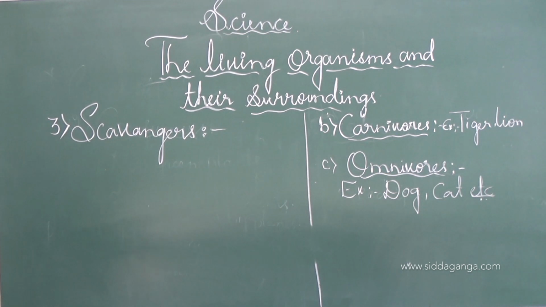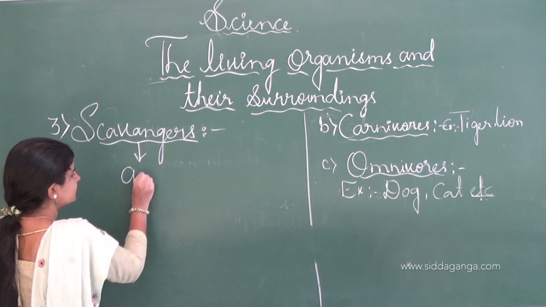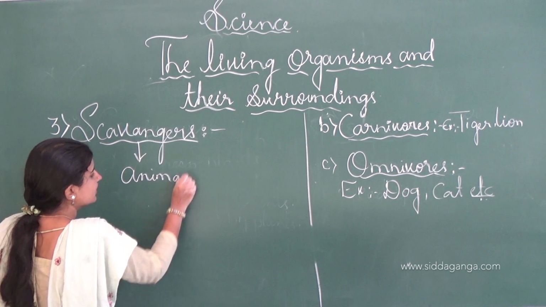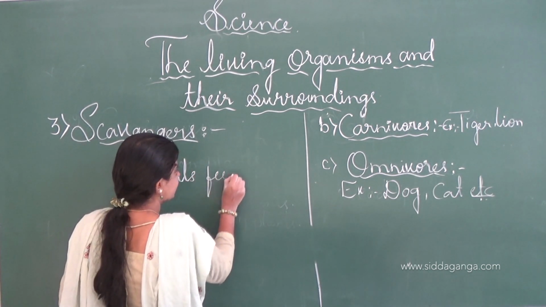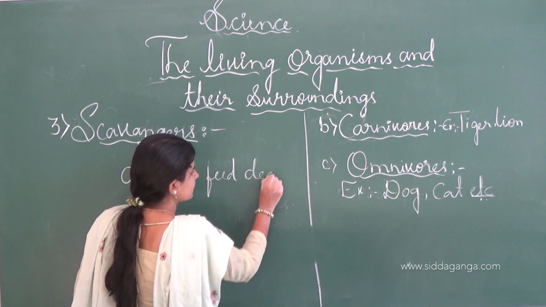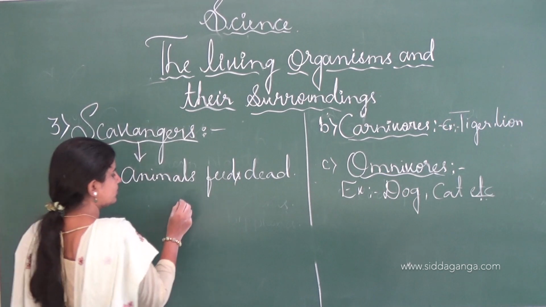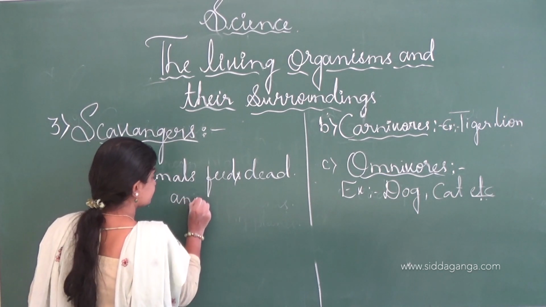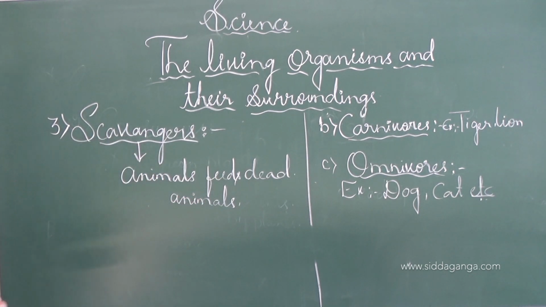See, third one is the scavengers. Some animals feed on dead animals. Scavengers are those animals which feed on dead animals. And such a type of animals are called as scavengers.